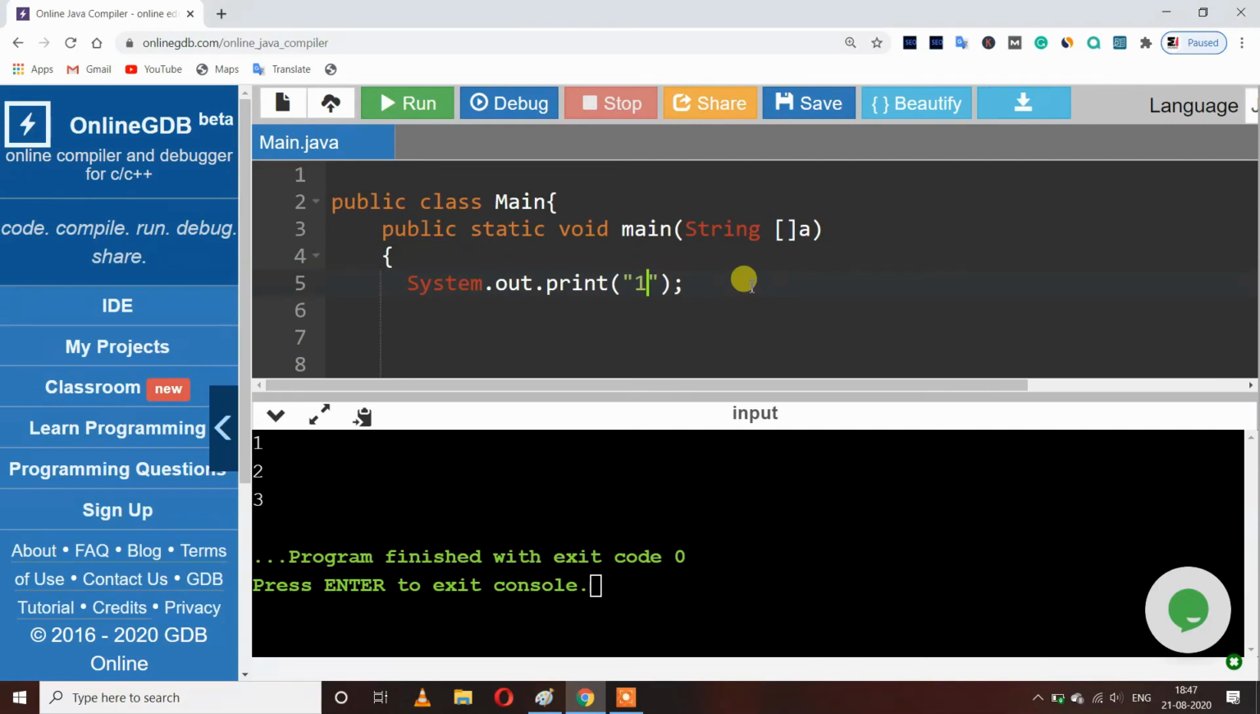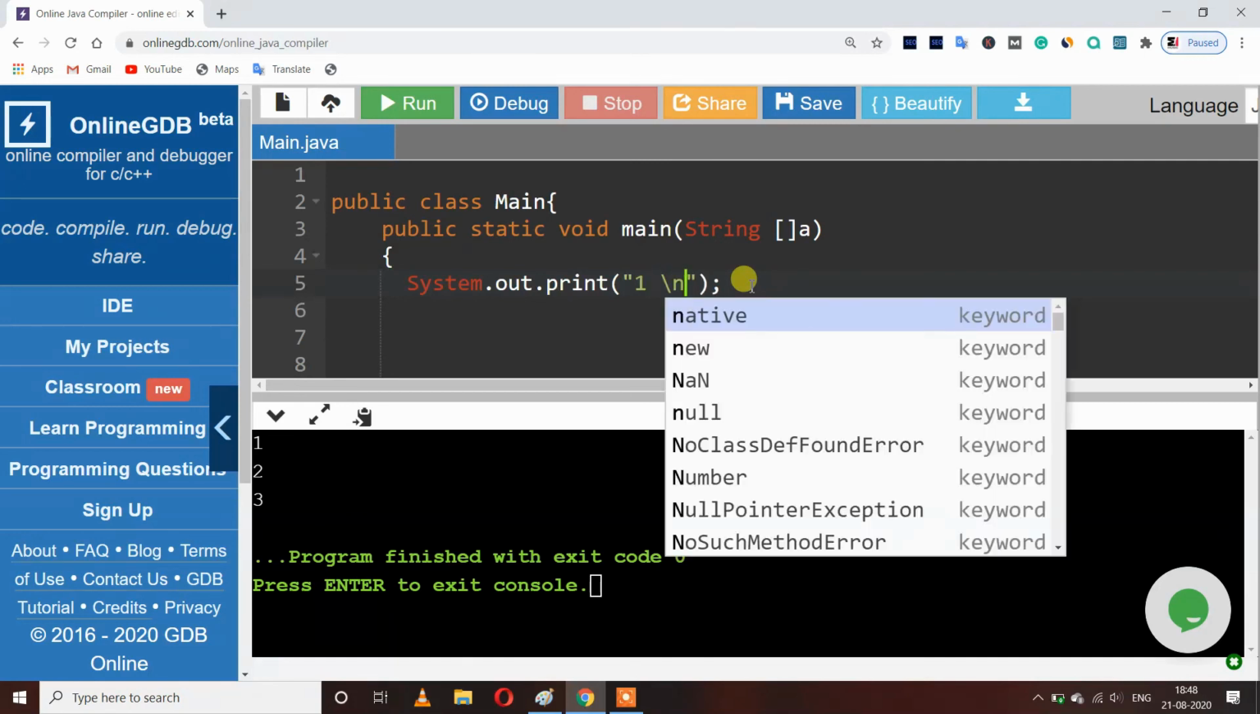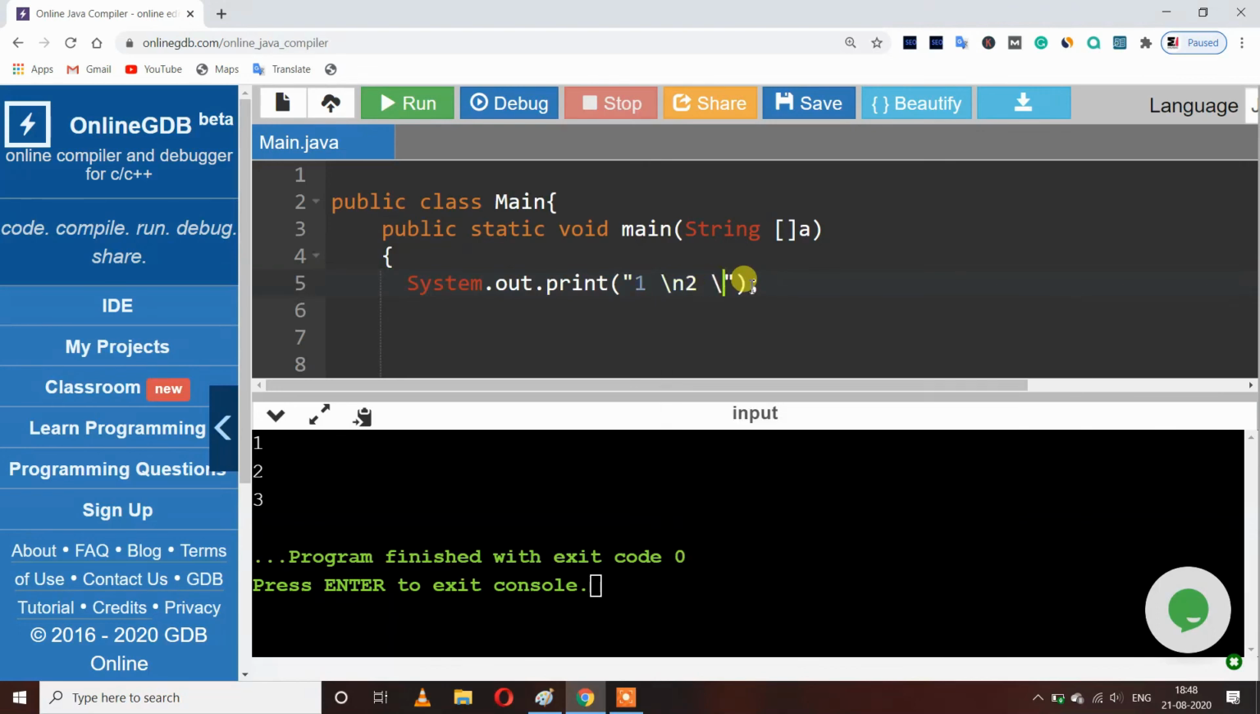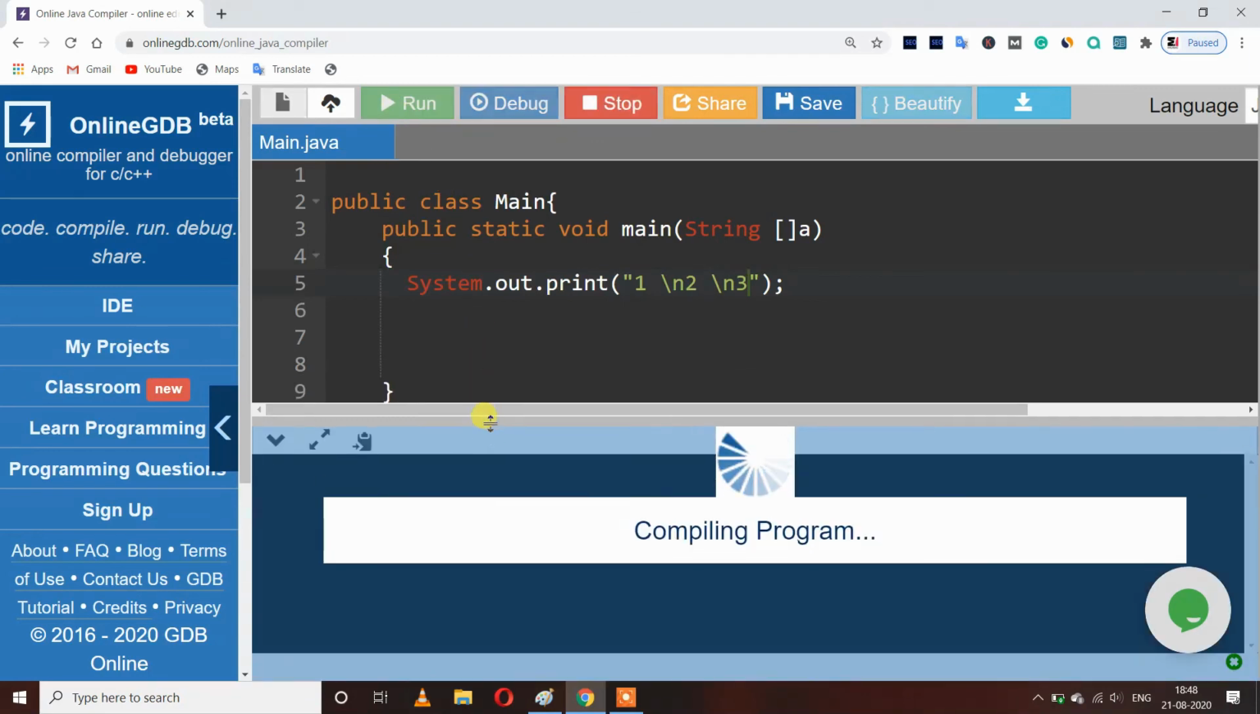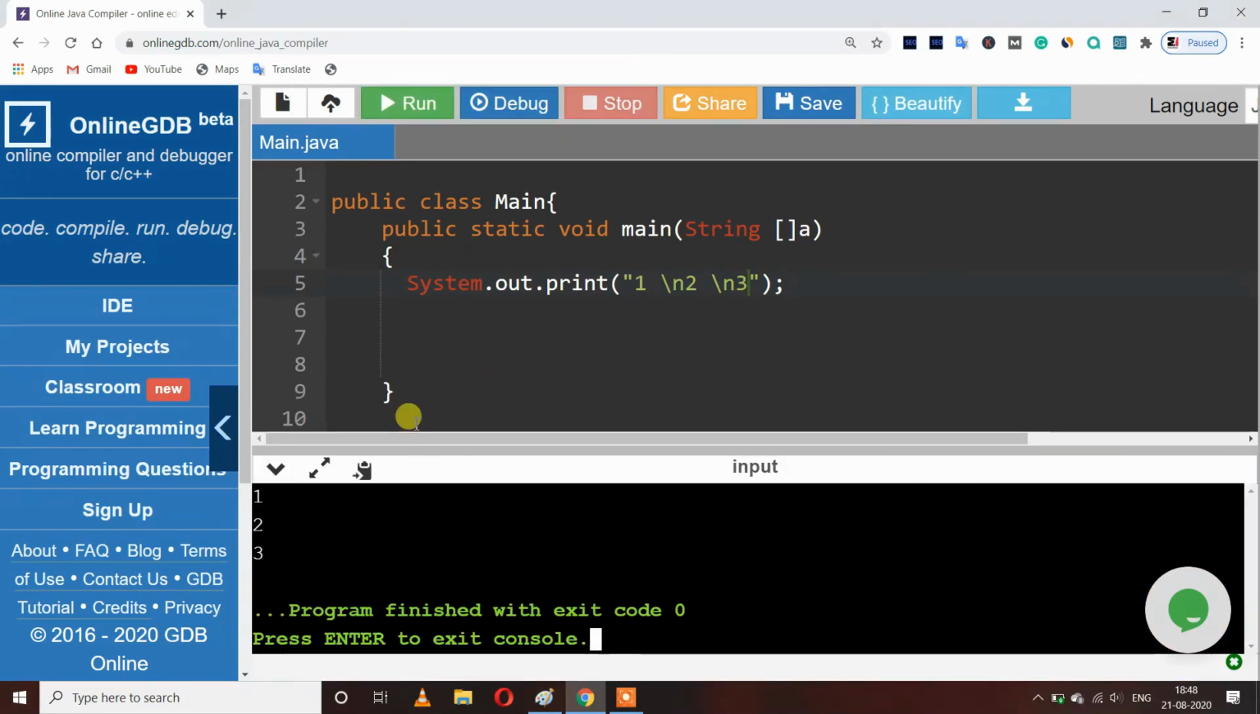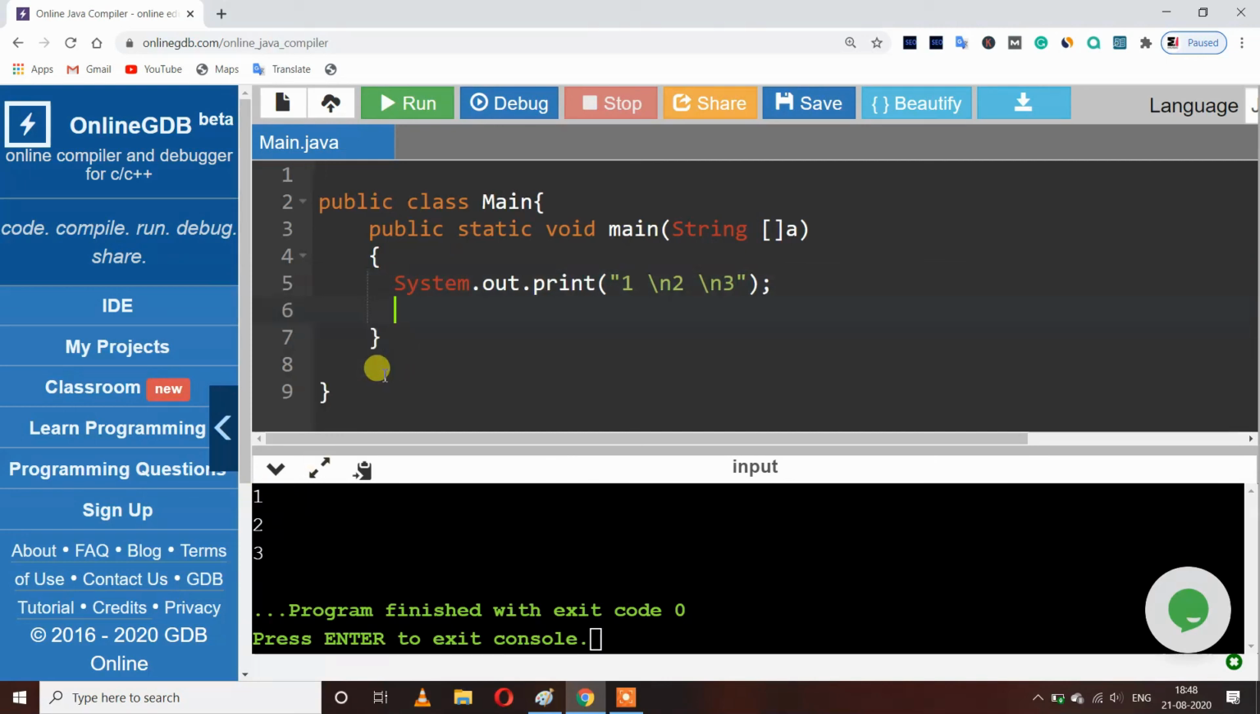Let's see one more method by which we can also print our arguments in different lines. Like here we use this slash n, and I pass 2 and slash n and I pass 3, and let's run it. So you can see I am still getting output in different lines. So we can also use this, but in most cases we use println.